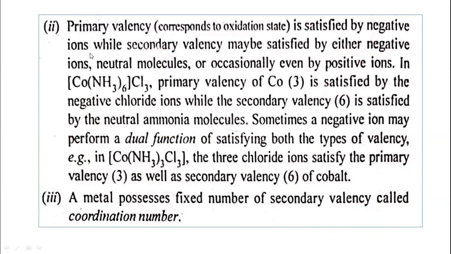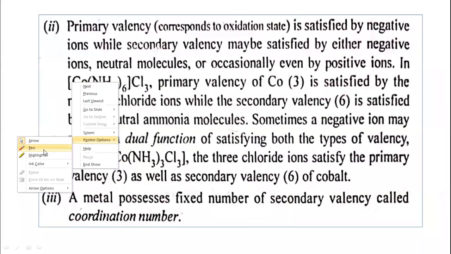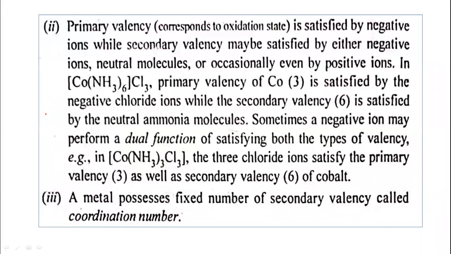Now the second postulate: primary valency is satisfied by negative ions, while secondary valency may be satisfied by negative ions, neutral molecules, or in some cases by positive ions.